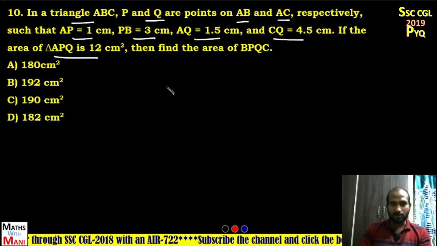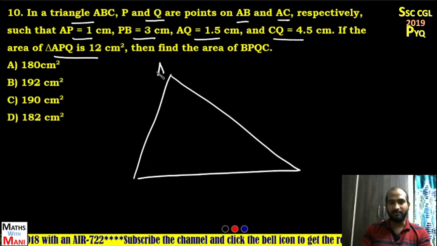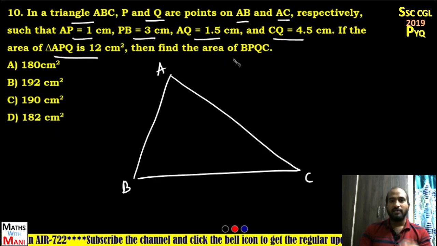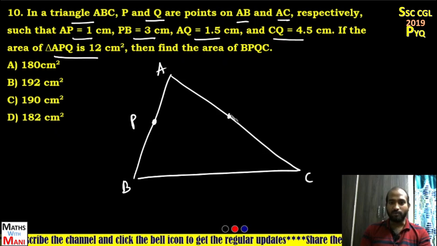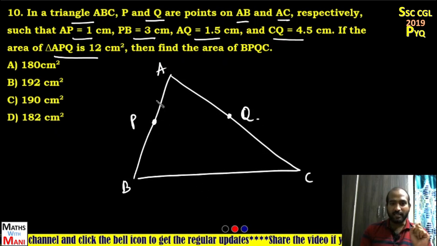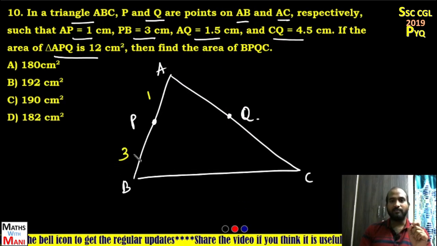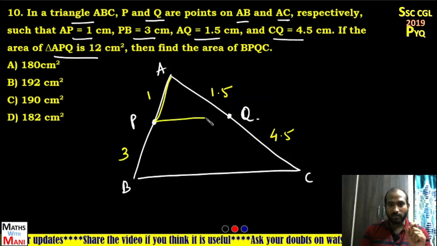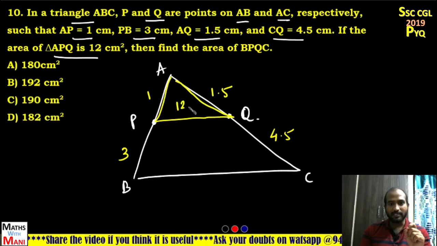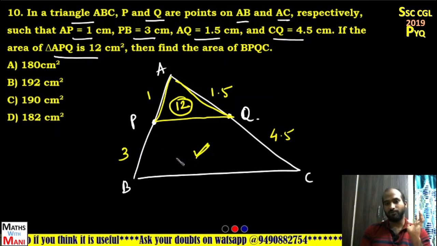Okay, so first draw the diagram. Suppose it is a triangle ABC. P and Q are points on AB and AC. So suppose it is point P and it is point Q, such that AP is 1, PB is 3, AQ is 1.5 and CQ is 4.5. If the area of triangle APQ, that is the smaller triangle, is 12 centimeter square, then find the area of BPQC. That means you have to find the area of this trapezoid.